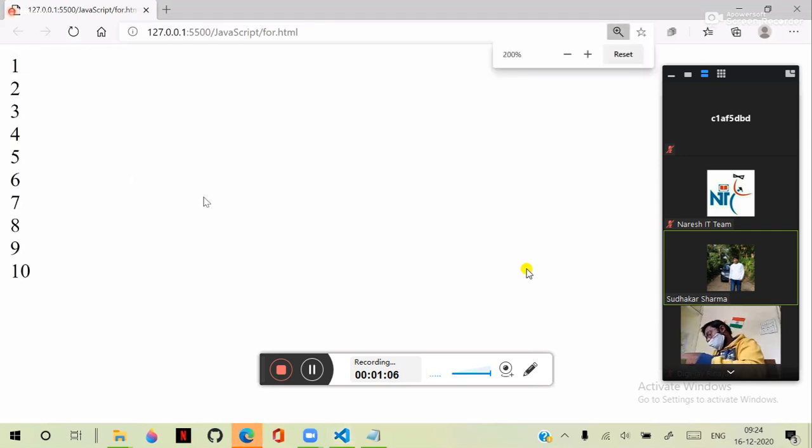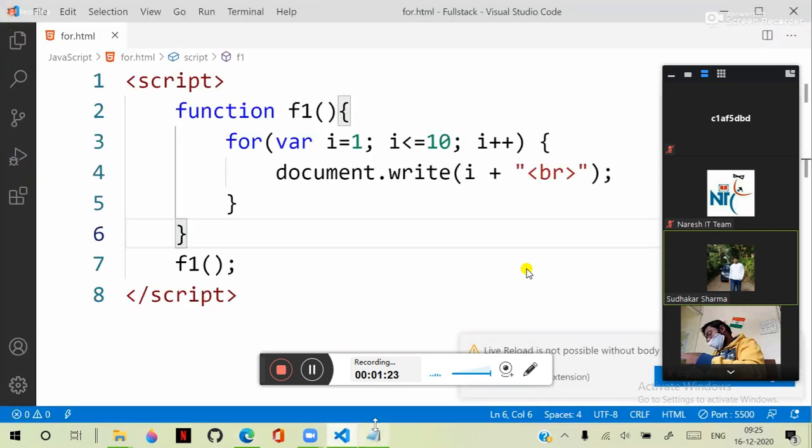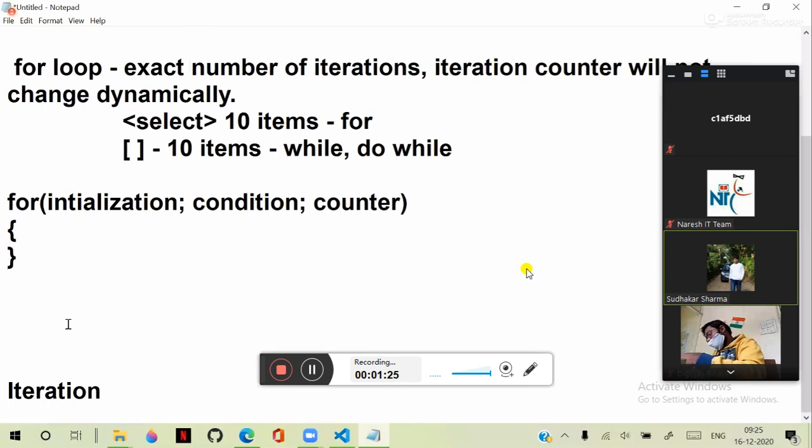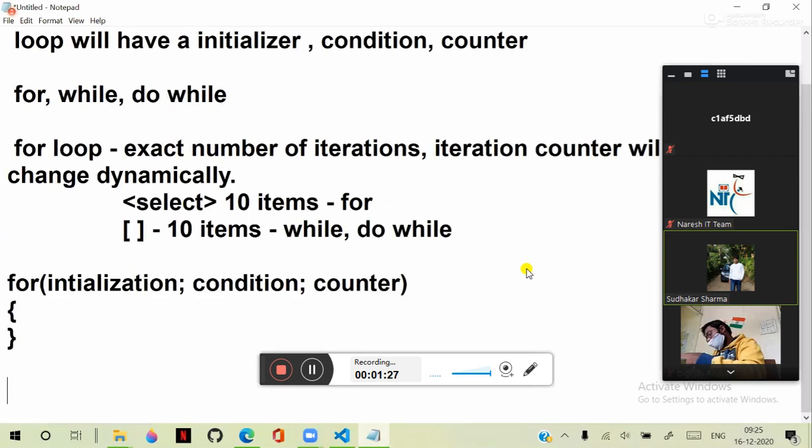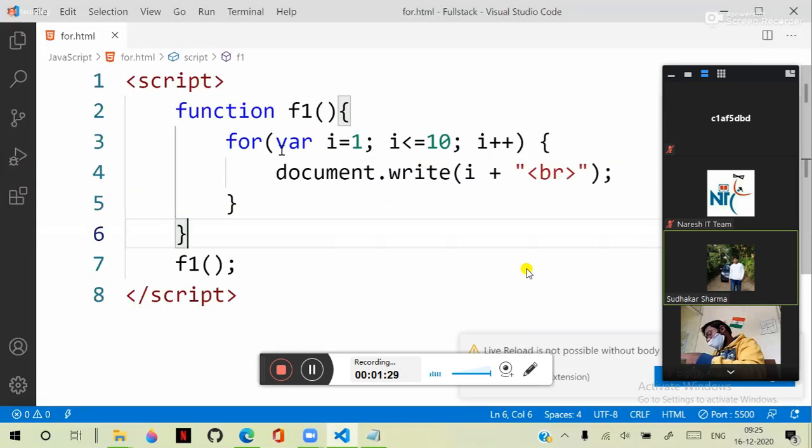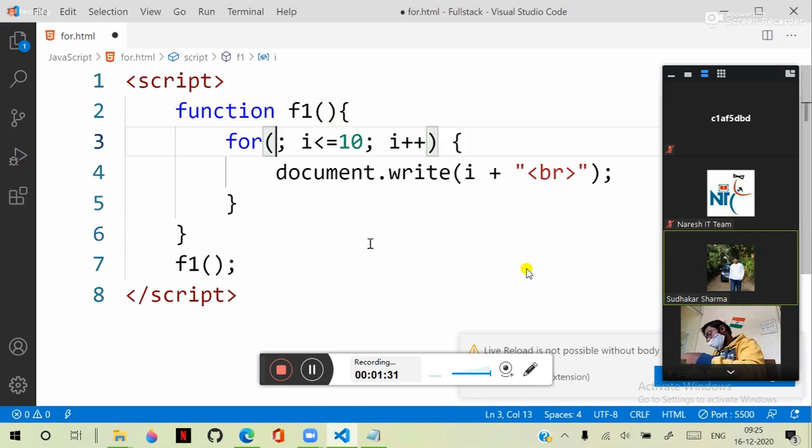Now generally in interviews, to test your programming skills, they will ask, can we define a for loop without initialization?